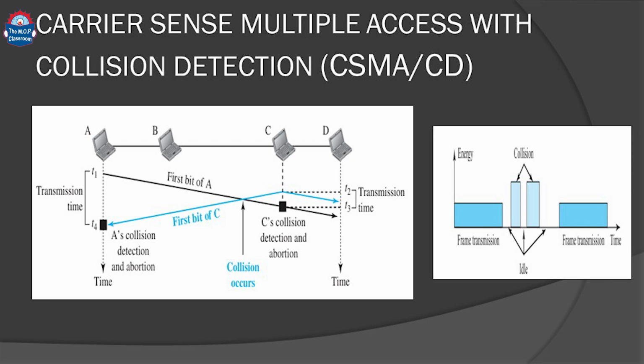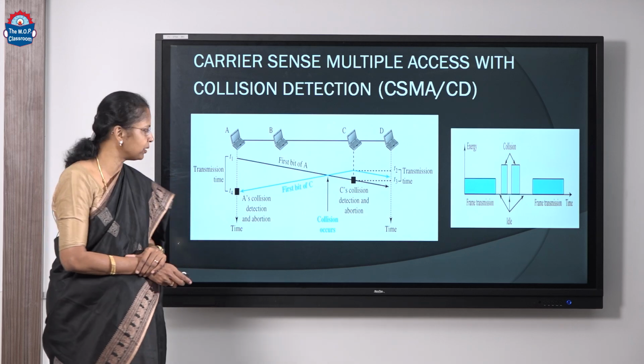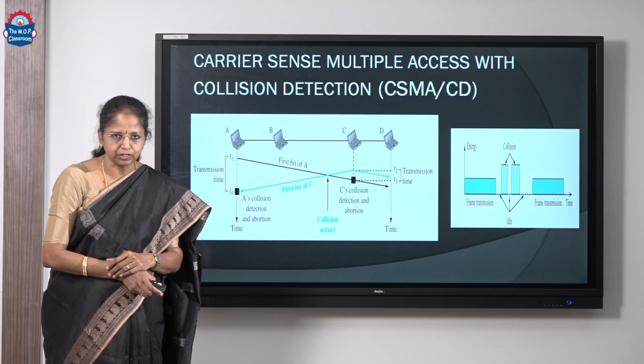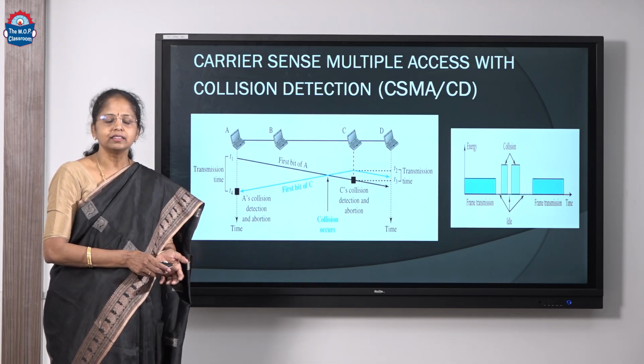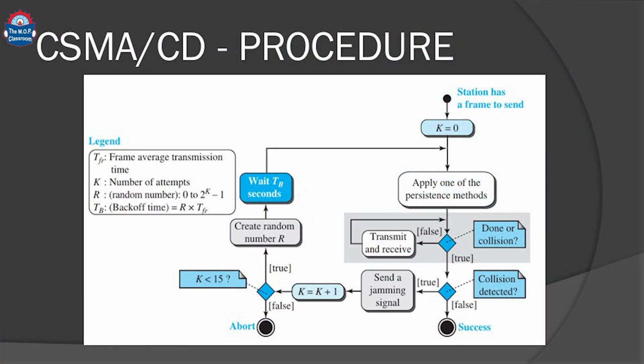So, what happens here? Station A transmits at time t1 and station C starts its transmission at a bit later time t2 without knowing that station A has already started, because station A's first bit reaches C much later, only at time t3. Only at time t3 does C realize that there is a collision and it aborts its transmission. Similarly, A realizes that there is a collision at time t4 and aborts its transmission. So, this is the procedure for CSMA/CD.